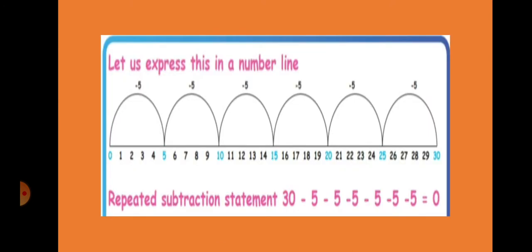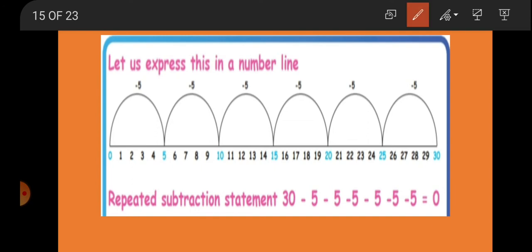Now in the expression line, see, this is the number line from 0 to 30. 30 mangoes are there, 5 friends. So this is the way. 30 minus 5, 30 minus 5 minus 5 minus 5 minus 5.